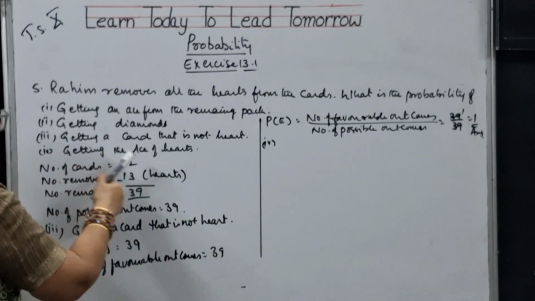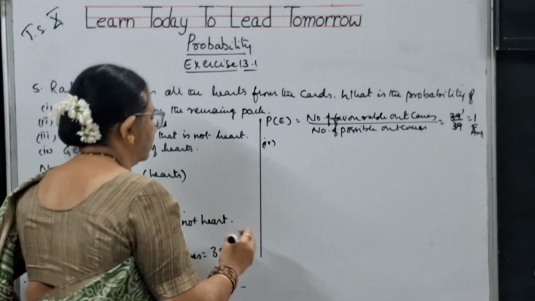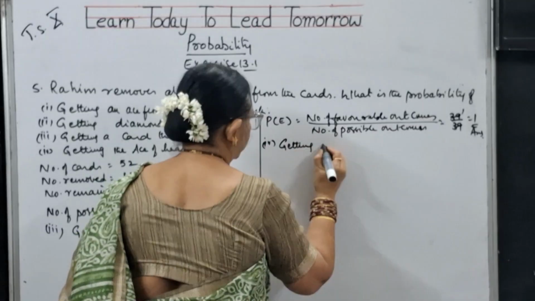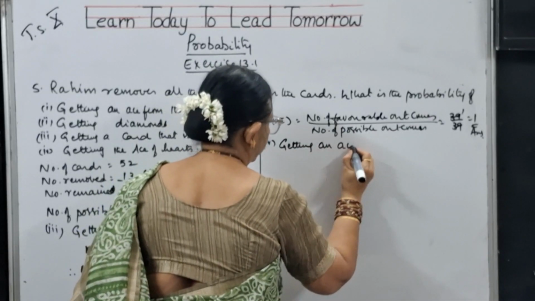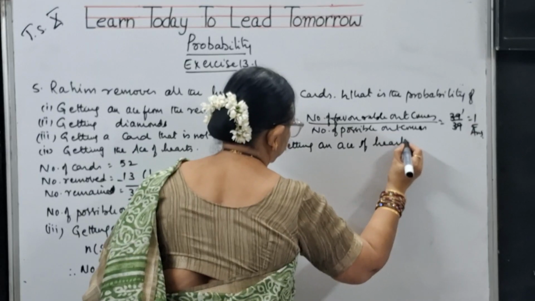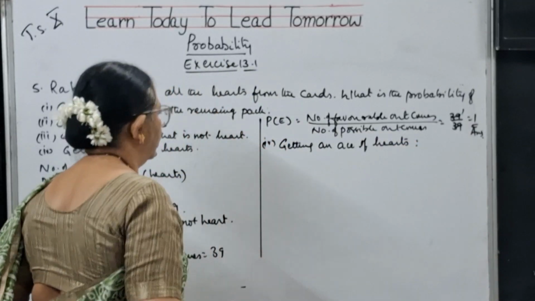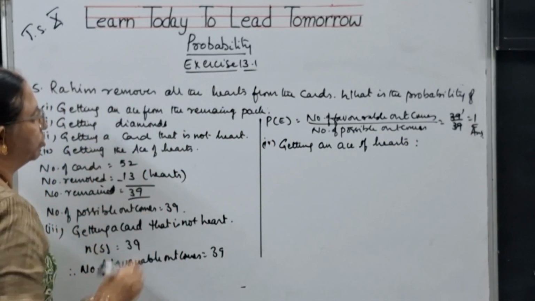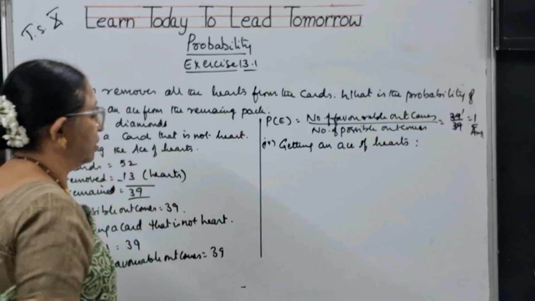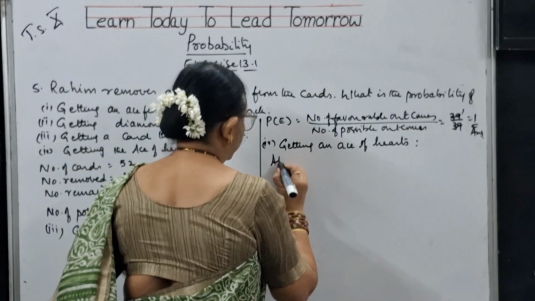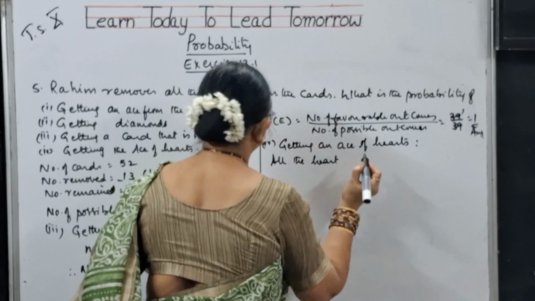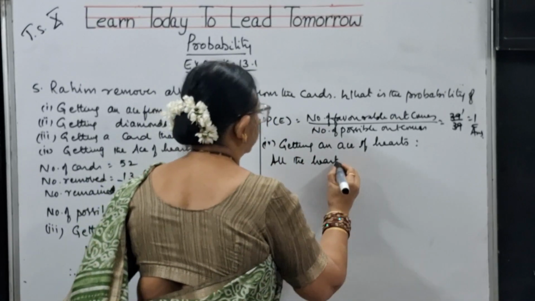Now fourth bit, getting an ace of hearts. So for this, children, all the hearts are removed. Then where is the possibility of getting an ace of heart? All the hearts are removed.